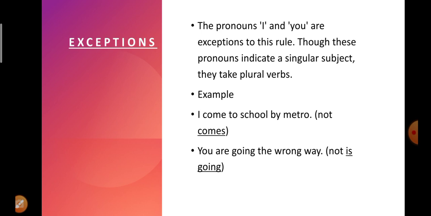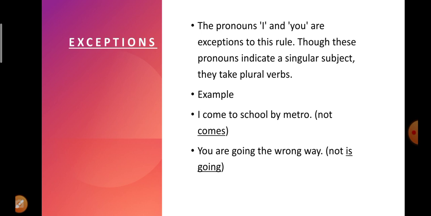Here we will not write comes. We are going to write here come. I come to school by metro. I here is a singular subject, whereas come here is a plural verb. Similarly, the next example says you are going the wrong way. We will not write you is going the wrong way. That sentence will be incorrect. We have to write there you are going the wrong way.